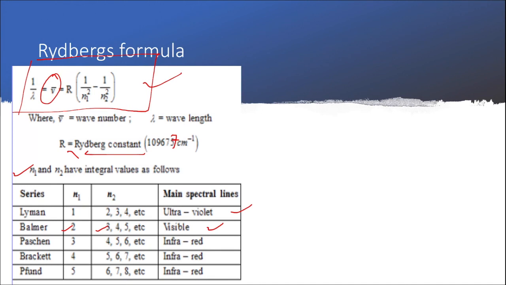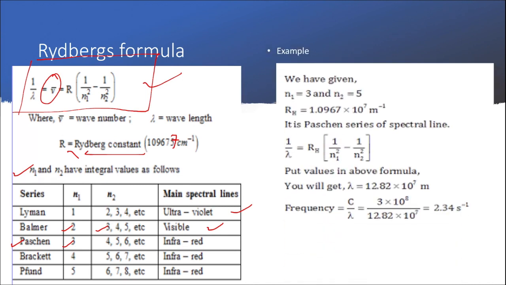So you have guessed correctly that if for N1 you place 3 and for N2 you place 4, 5, 6 and so on, the wave number or the wavelength that you get would now be infrared and would thus belong to the Paschen series. Let us try to understand this with an example. So let us say we have been given that the value of N1 is 3 and that of N2 is 5. So obviously we are now talking about a spectral line that belongs to the Paschen series. We already know the value of R, and that is the Rydberg's constant.